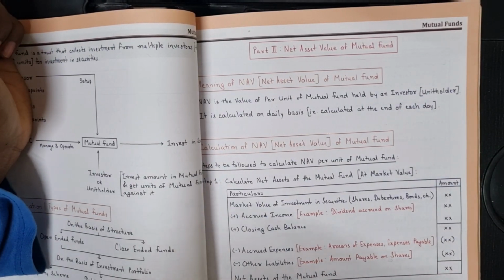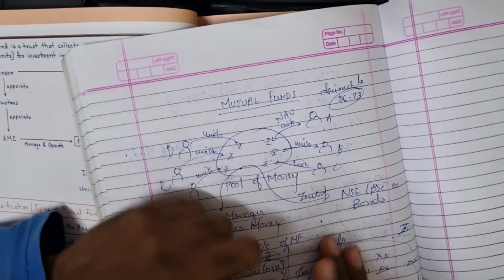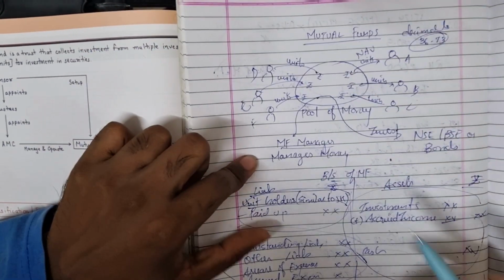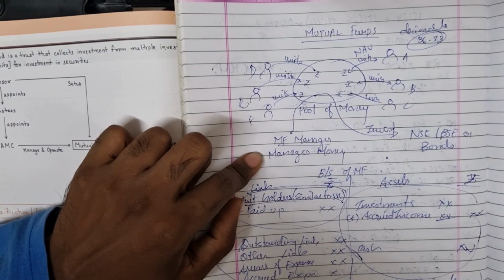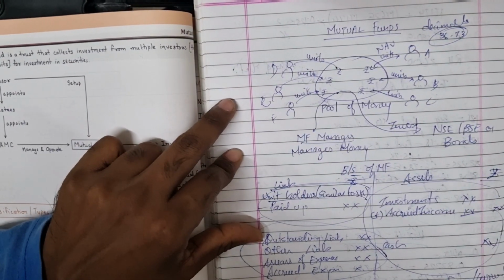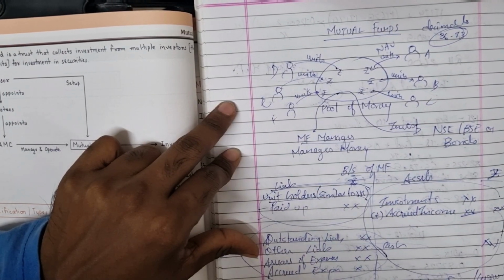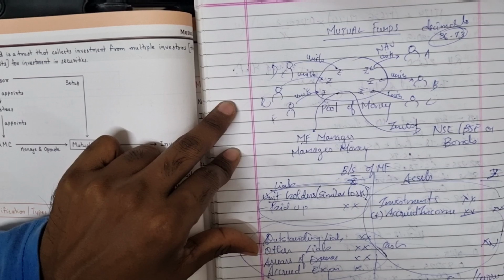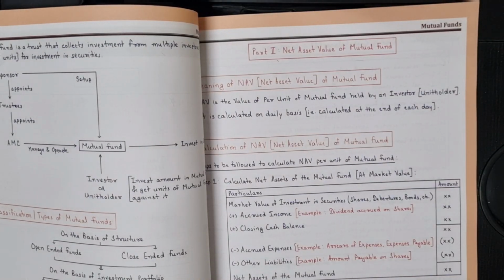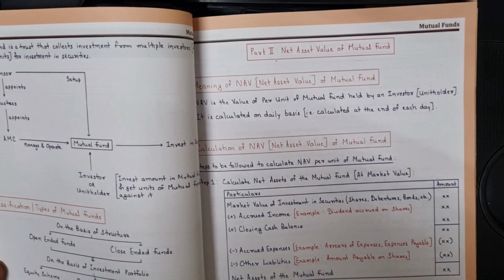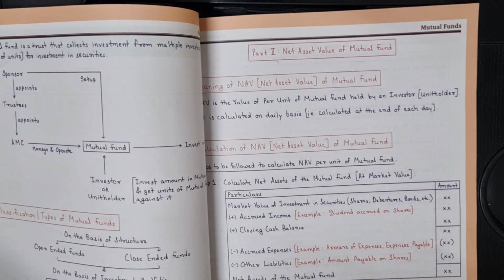So how do we divide? We do book value, right? How do we find book value per share? We take net worth divided by number of shares. Like that, here also it is the same. This amount we get is net assets, divided by total number of units. Very simple it is. Net assets of the mutual fund divided by number of units outstanding of the mutual fund. It is as simple as this.